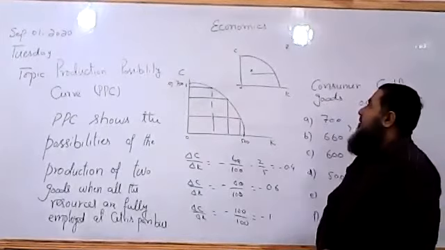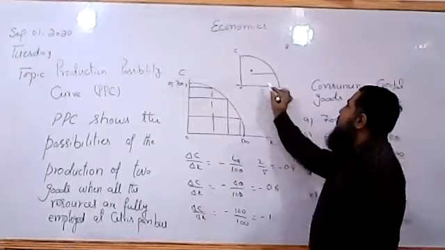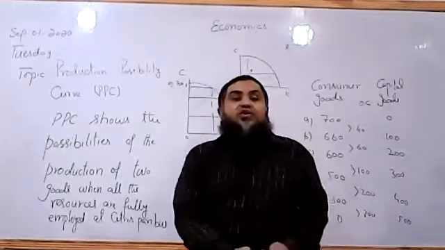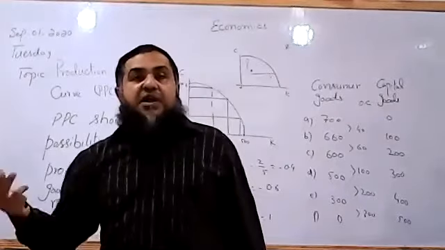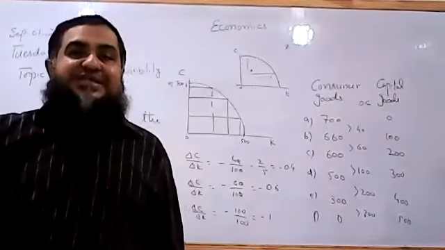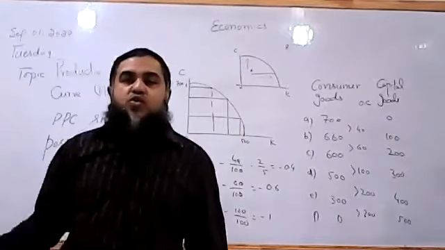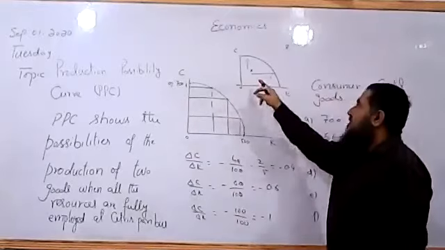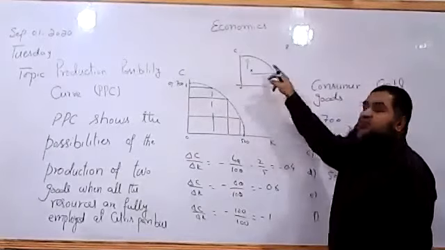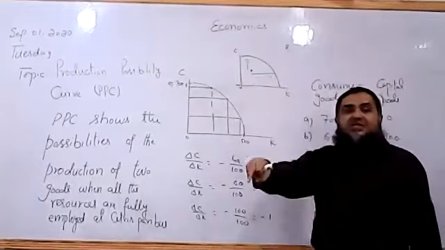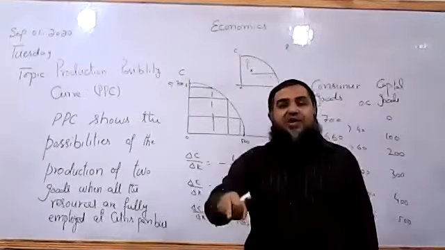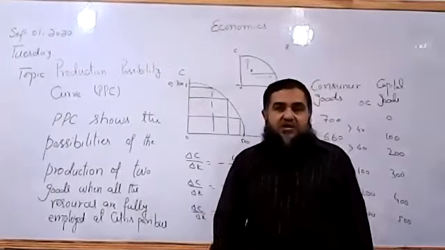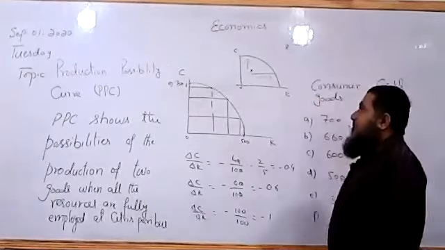So when the economy moves from point X towards the PPC, it shows us actual growth, like our economy will be growing by utilizing its existing resources rather than having more potential. So this shows us the actual economic growth if the economy moves from point X towards the PPC, like existing resources are employed in order to produce more of either good or both of them. So this shows us actual economic growth.